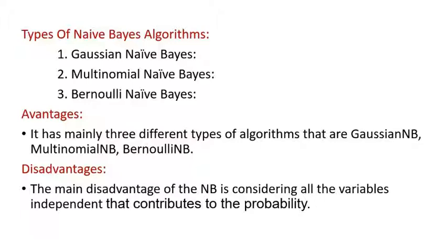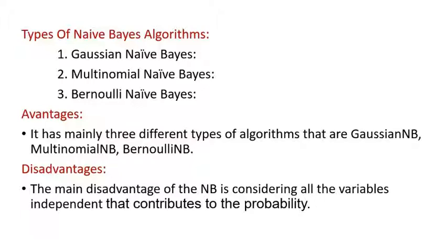What is Gaussian naive Bayes? When the characteristic values are continuous in nature, an assumption is made that the values linked with each class are distributed according to a Gaussian, that is, a normal distribution.